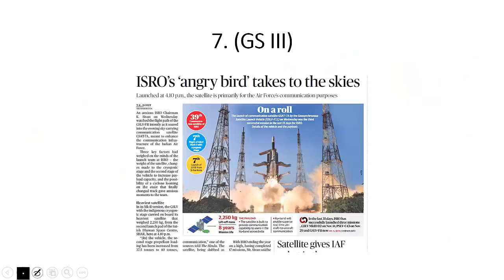Let's look at another news, something that we discussed day before yesterday. ISRO's angry bird takes to the skies. And what are we talking about? We are talking about GSAT-7A.